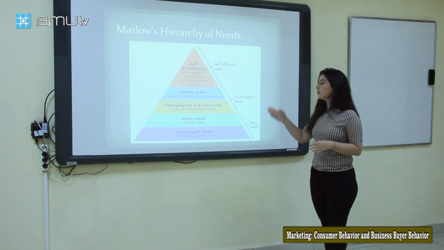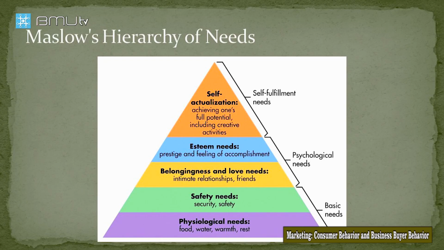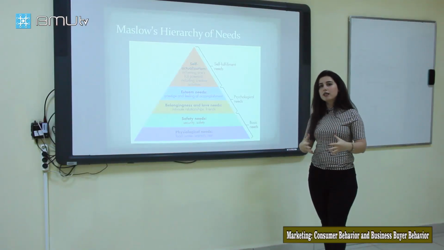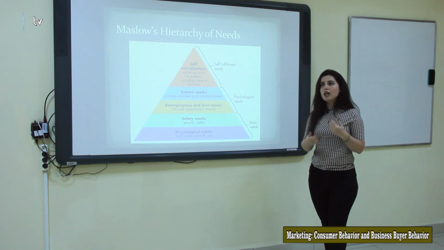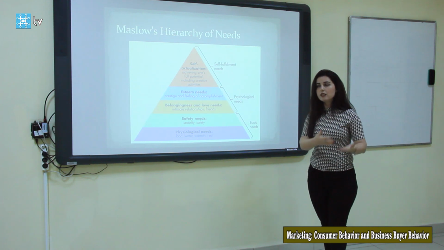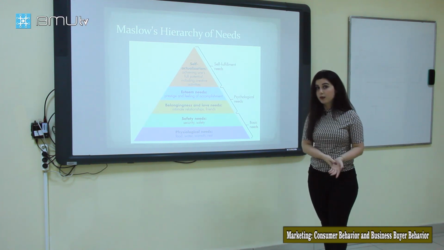It is about prestige and the feeling of accomplishment. Because of our status we may have self-esteem needs, and every human, regardless of status, has respect needs. We expect each other to respect our opinions, our status, and our occupation.